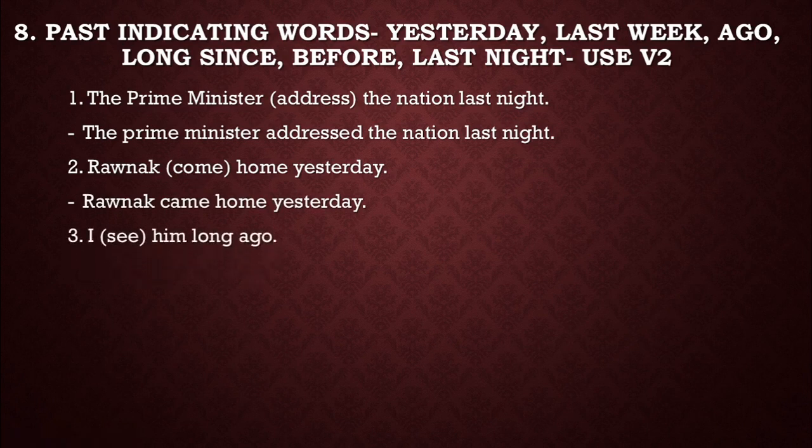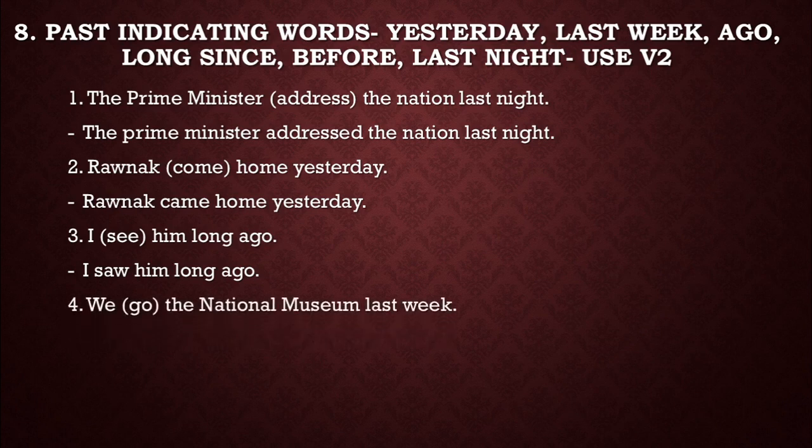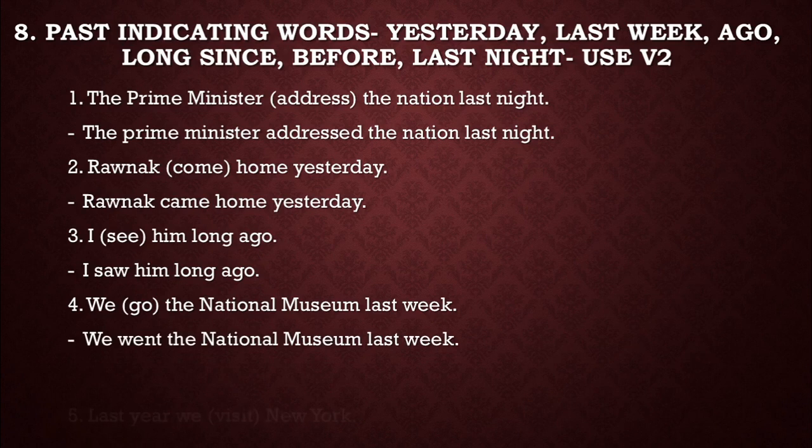I see him long ago. Okay, long ago. When we have ago, we have to write down V2 form of verb. I saw him long ago. Next, we go the National Museum last week. Okay? Last week. Dear boys, see last week. And this phrase last week indicates past situation. Okay, we have to write down the sentence in past simple form. Okay, we went to the National Museum last week.